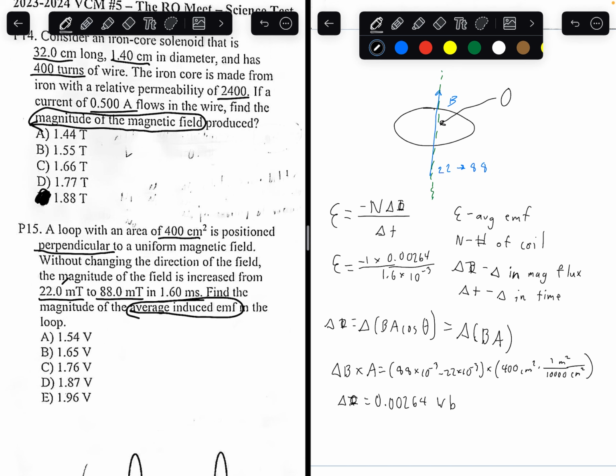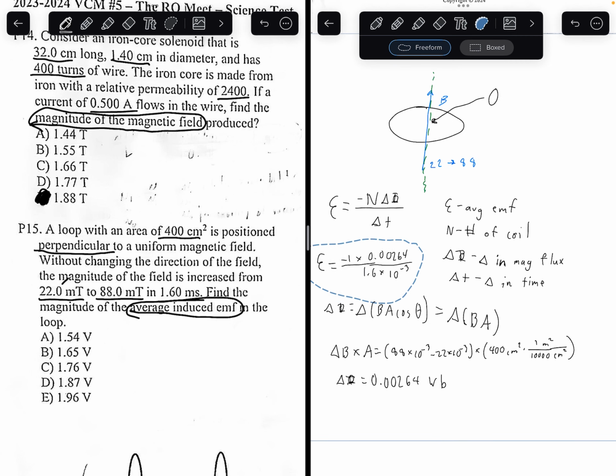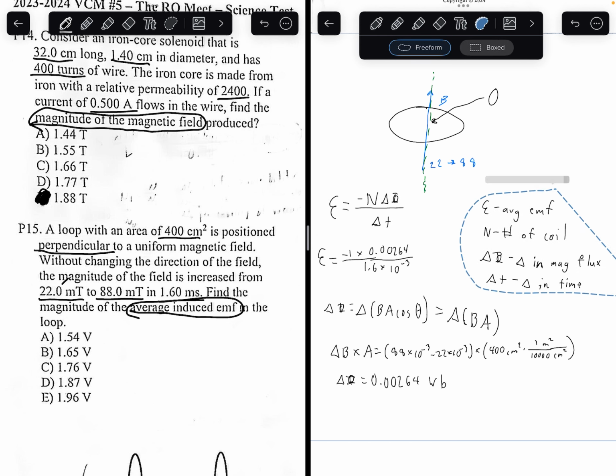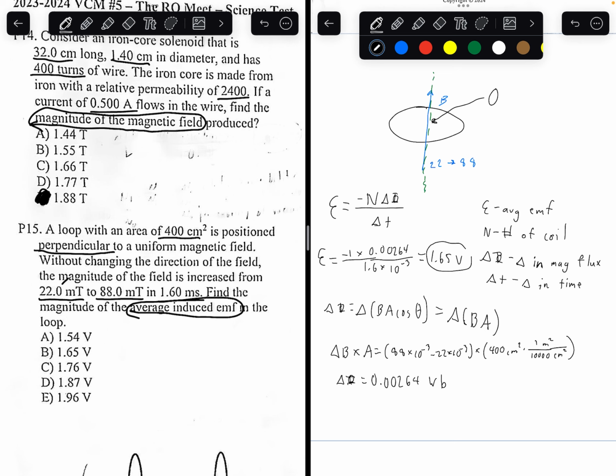So plugging that into the calculator, you can get 1.65 volts as the average induced EMF. So the answer to number 15 is going to be B, 1.65.